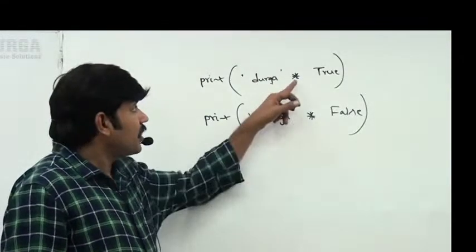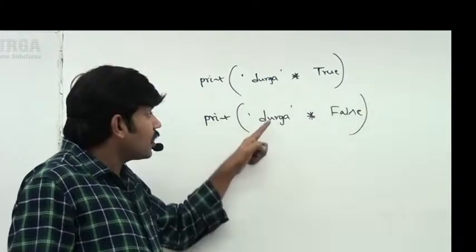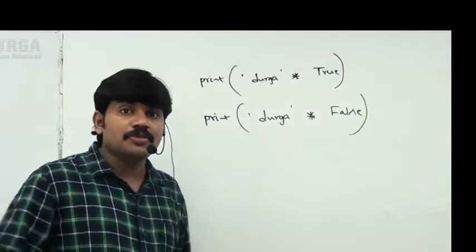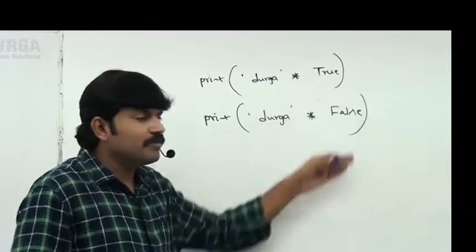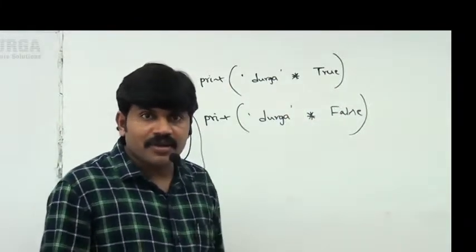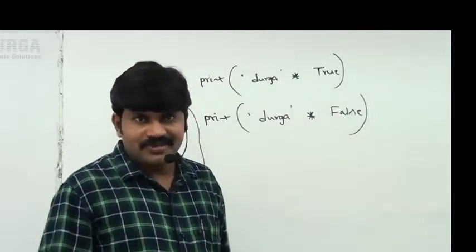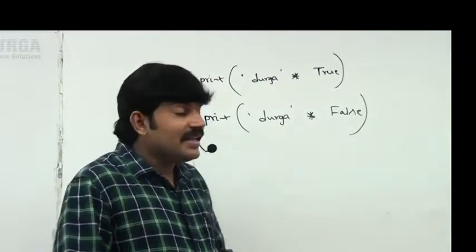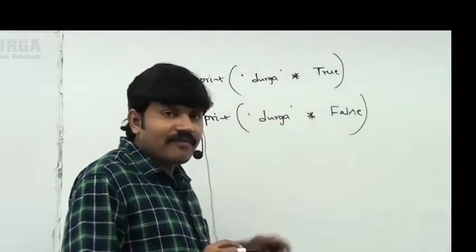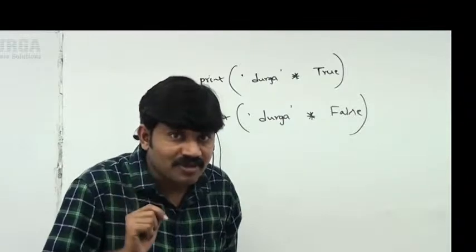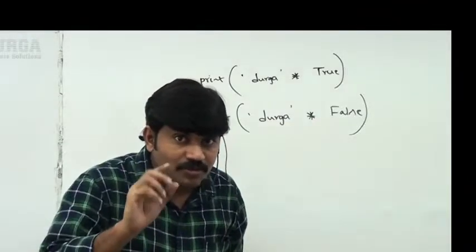Sir, if you are applying the star operator, one argument should be string type, the other argument should be int type. Sir, but you are taking Boolean type, so immediately we are going to get an error? No. The reason is that internally Boolean values are represented as numbers only. True means 1 and false means 0.